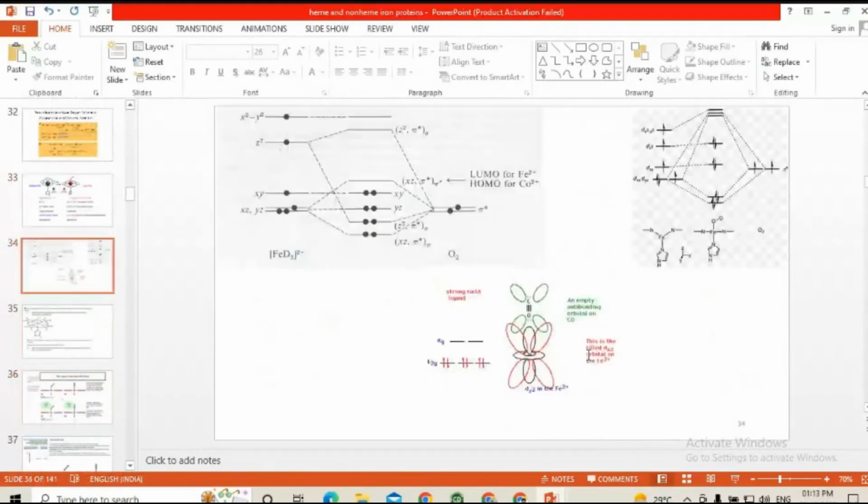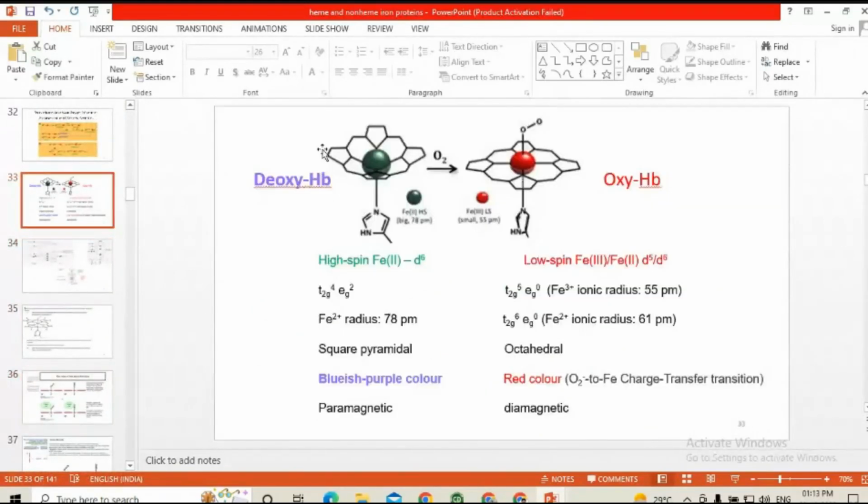O2 binds, and first the coordination changes: from four coordination, then five coordination, it changes to six coordination. As well as, O2 is not that strong a ligand, but the field exhibited by O2 is more than sufficient to induce the spin state change. Right? The spin state change is induced by the binding of O2 only. So even though it is a weak field ligand, the weak field is more than sufficient to affect the spin state change. That is the important thing. This is the way the spin state is flipping in the case of deoxy as well as oxyhemoglobin.